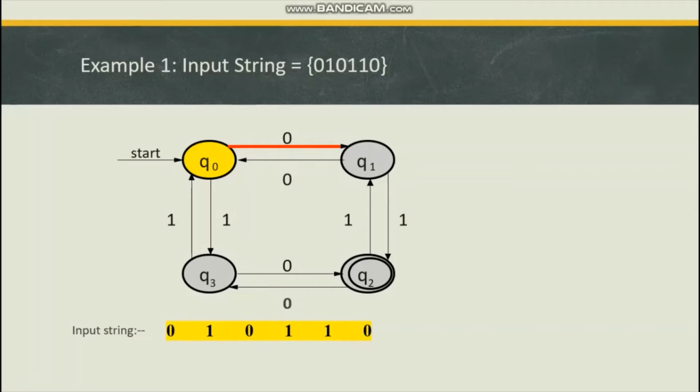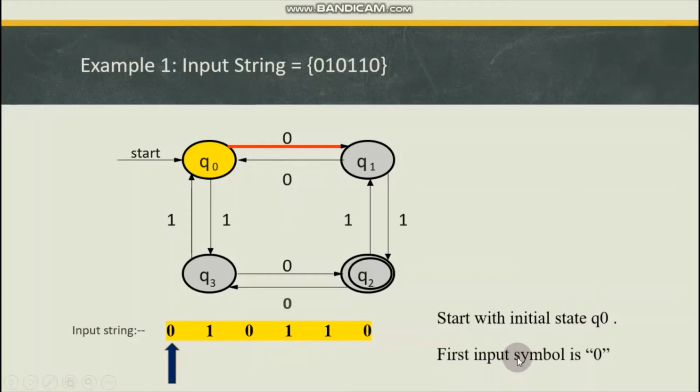See, the first input alphabet is 0 and the current initial state or starting state is Q0. So Q0 on inputting 0 transit to Q1. Therefore, we will have the transition Q0 with input symbol 0 and it is transiting to next state as Q1.